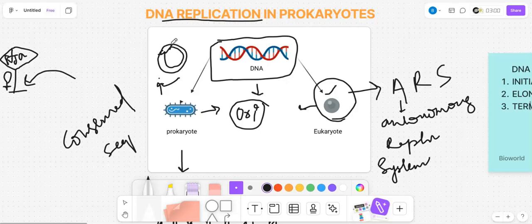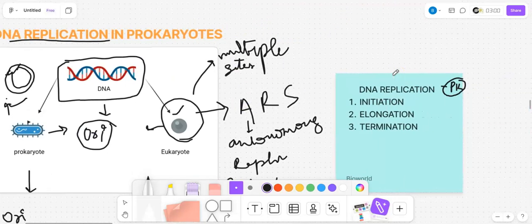But is it the same with eukaryotes? No. As it has the autonomous replication system, it can replicate at multiple sites, not just a single place. This is the major difference. Please do remember.